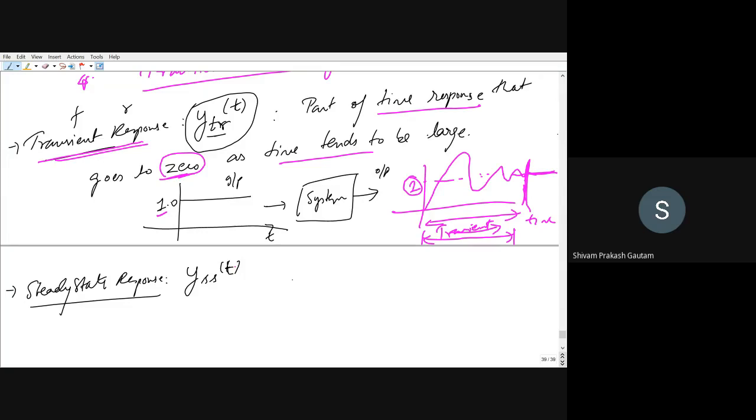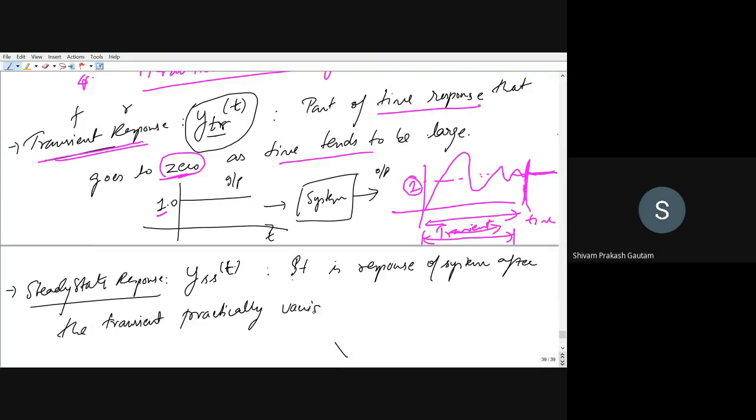Steady state response is the time response of a system after the transient practically vanishes, or dies out, as time goes to infinity.